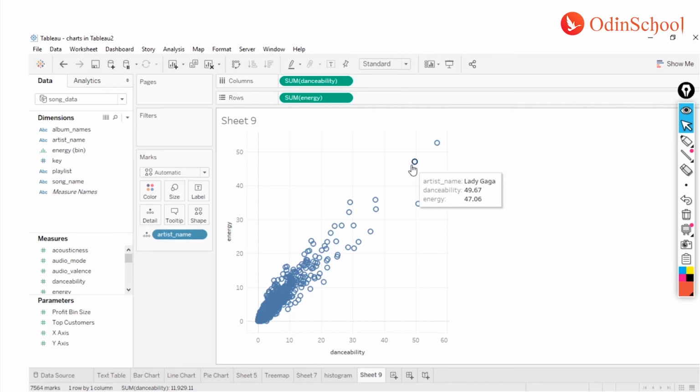Similarly, Lady Gaga, obviously you know that it's high on the energy, and hence it's high on the dance as well. So like this, you can do the analysis where you want to find out the correlation between the two things. Obviously there's another discussion which says that correlation is not necessarily causation. But for the sake of our discussion, we can just limit ourselves that there is a strong correlation between these two things, and certainly that has to do something.